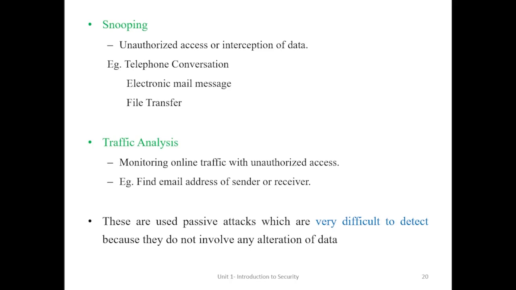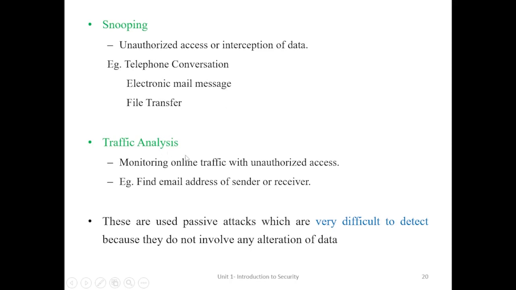That type of attack is called snooping. There is also a possibility of stealing the attachment in a mail from sender to receiver, or hacking a file transferred from sender to receiver through the FTP protocol. These are all examples of snooping attacks.